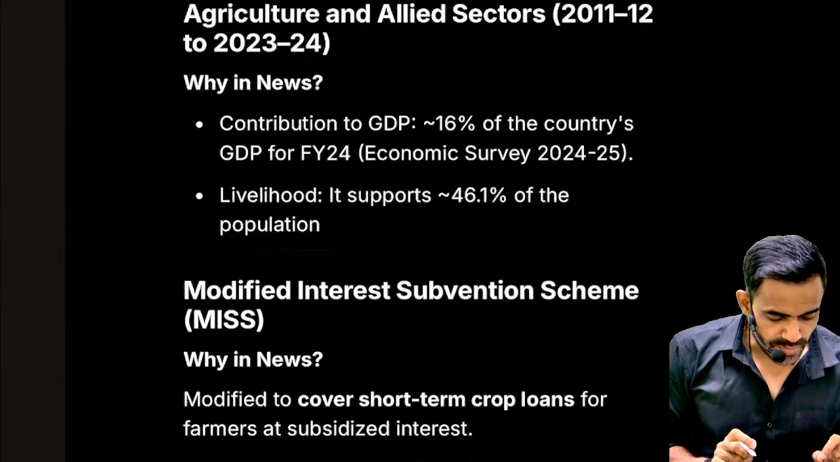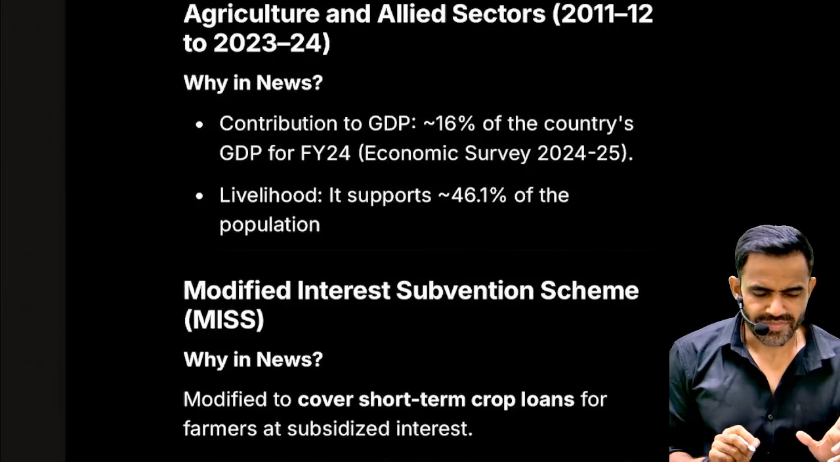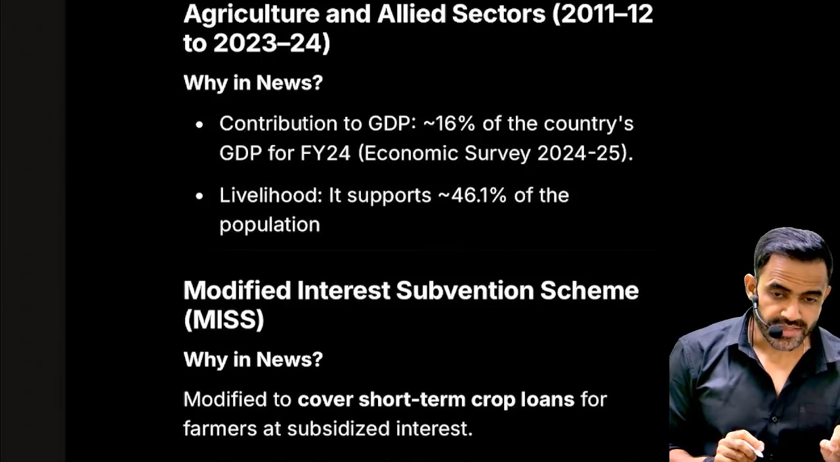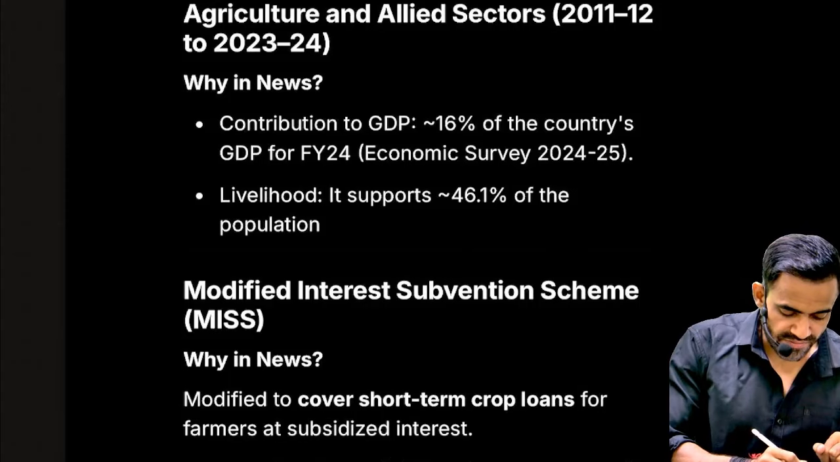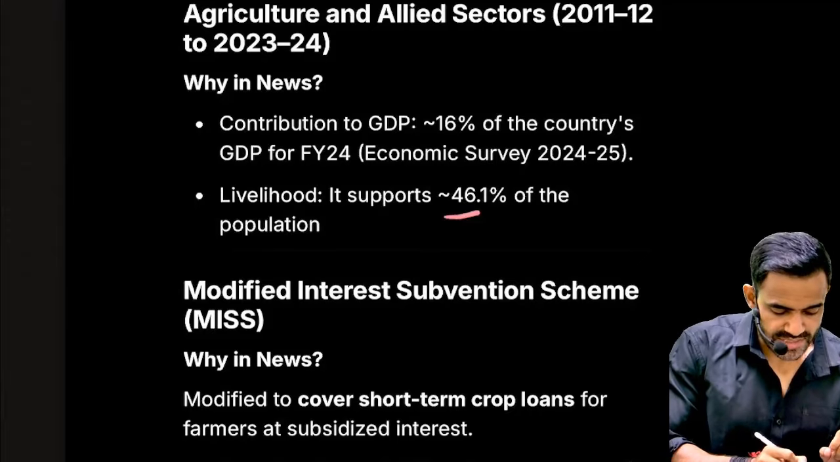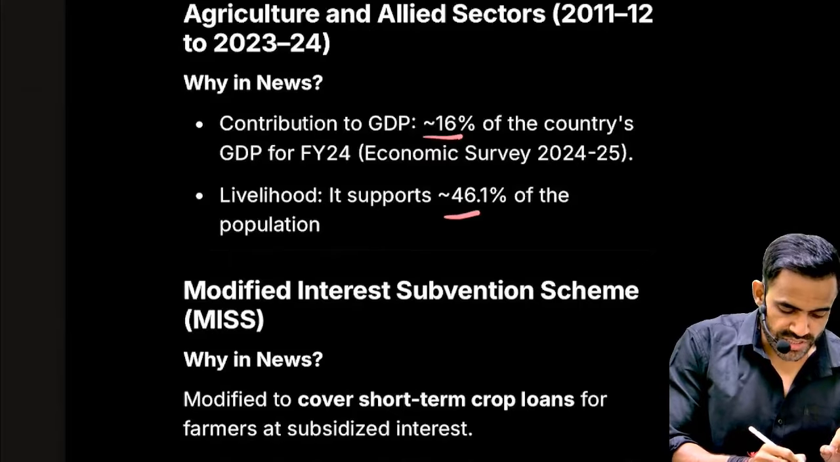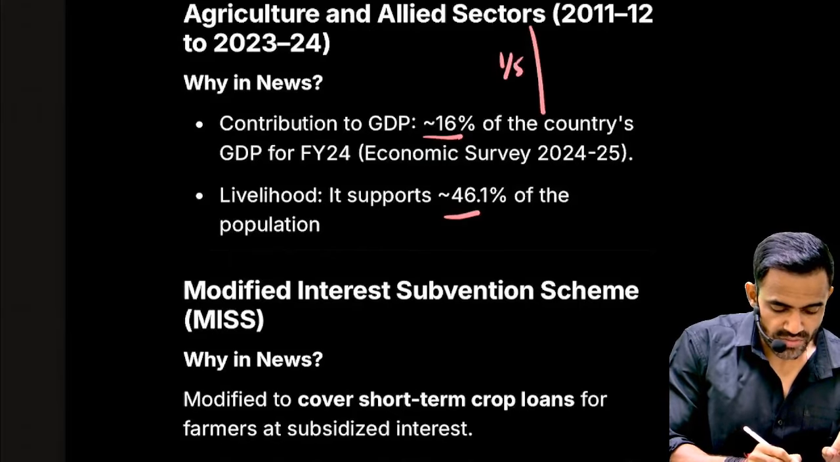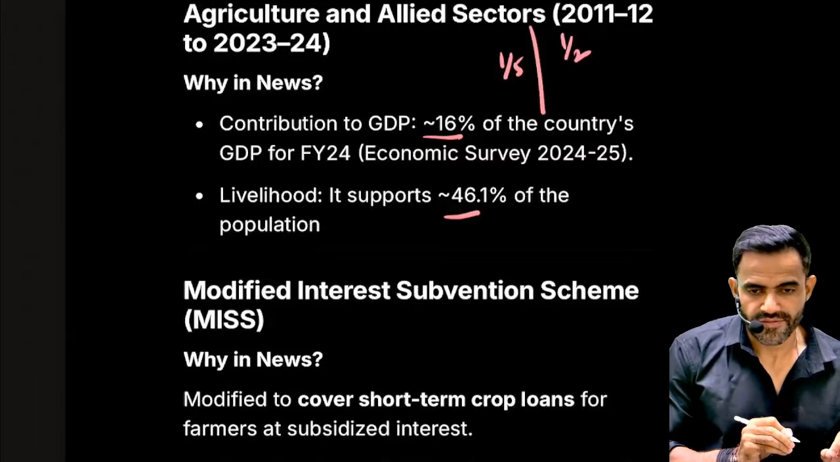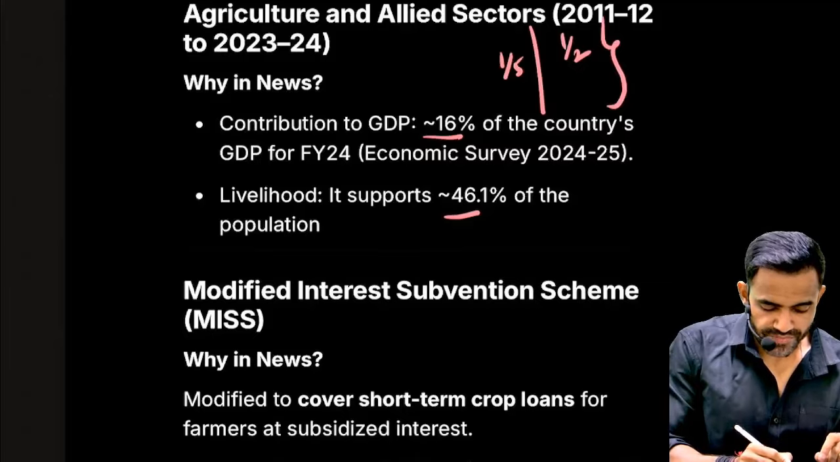Next is related to report on the value of output from agriculture and allied sectors. Again, nothing much here. Just understand one thing. Agriculture sector still provide employment to roughly 50% population of our country. The contribution in GDP is roughly 16%. So in a very simple sense, the contribution is roughly one-fifth in GDP and contribution in employment is roughly half. That is why the agriculture sector is facing the problem of over dependency and disguised unemployment.